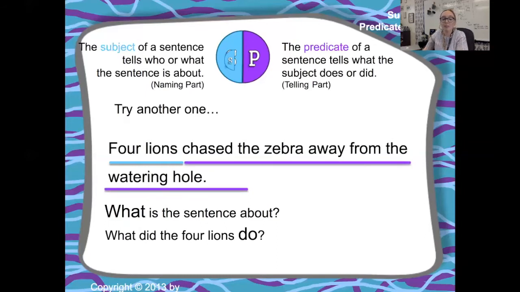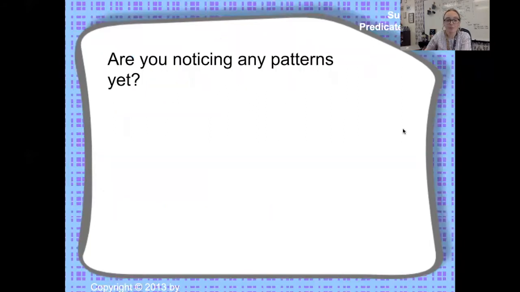They chase the zebra away from the watering hole. Notice that we didn't just choose chase. Because remember that the subject and the predicate have to come together to create a complete sentence. So if part of your sentence is not underlined or identified, then you're not identifying the complete subject or the complete predicate. So make sure you're including all of the words.